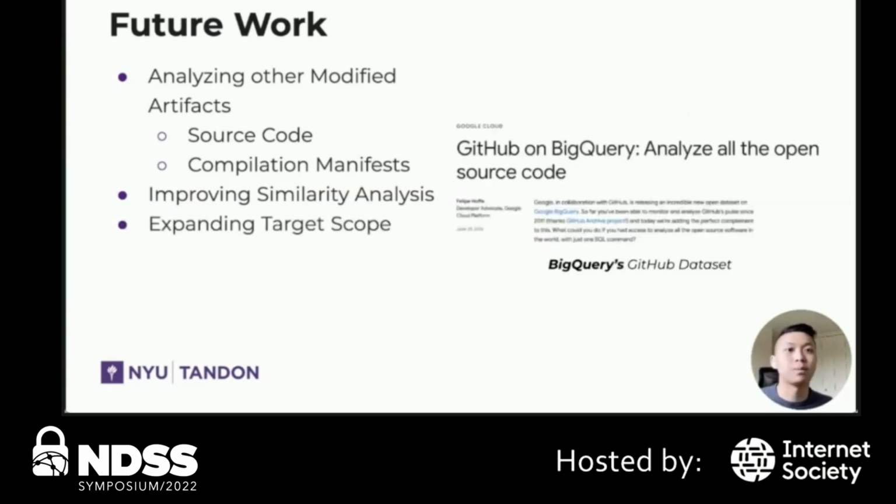Finally, simply expanding our data scope to encompass a lot more repositories, such as with BigQuery's GitHub dataset, which we hope can yield a lot more diverse samples to examine, while also giving us more insight about such threats in the open source ecosystem.